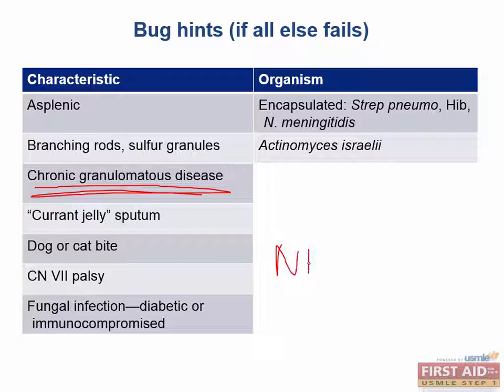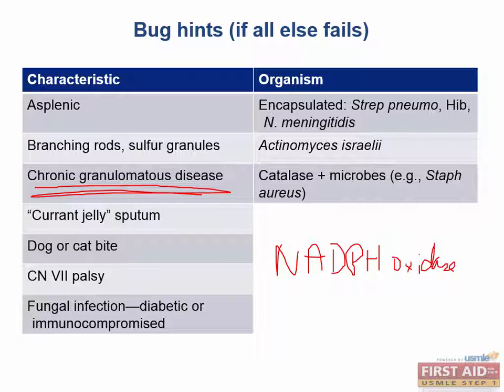They lack NADPH oxidase, and therefore they cannot produce superoxide radicals. Very good. So what organisms are these patients predisposed to? These patients are predisposed to infections with catalase-positive microbes.